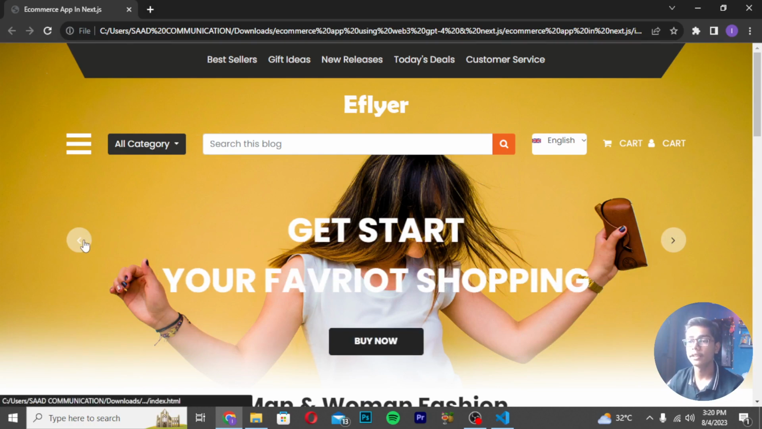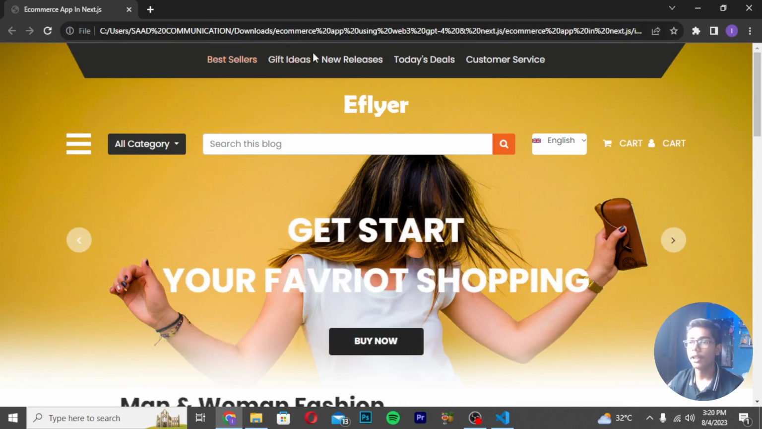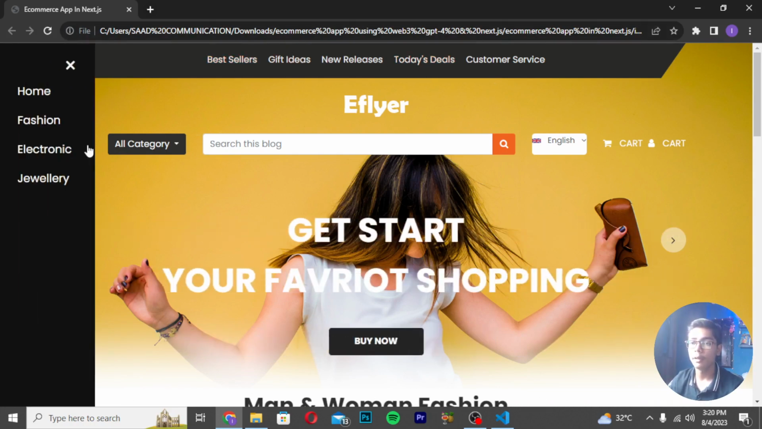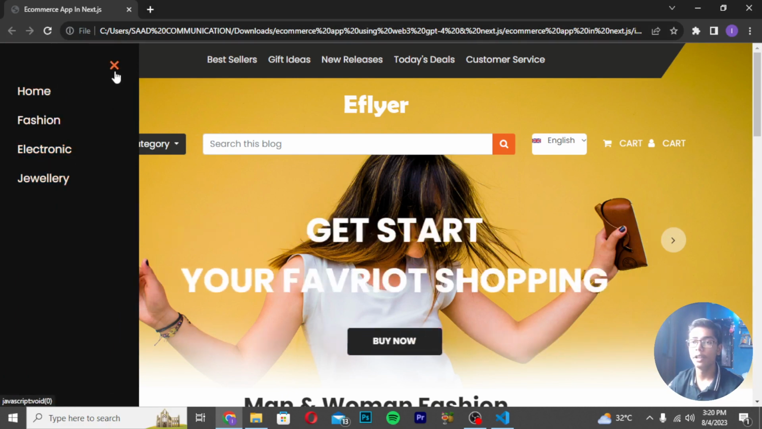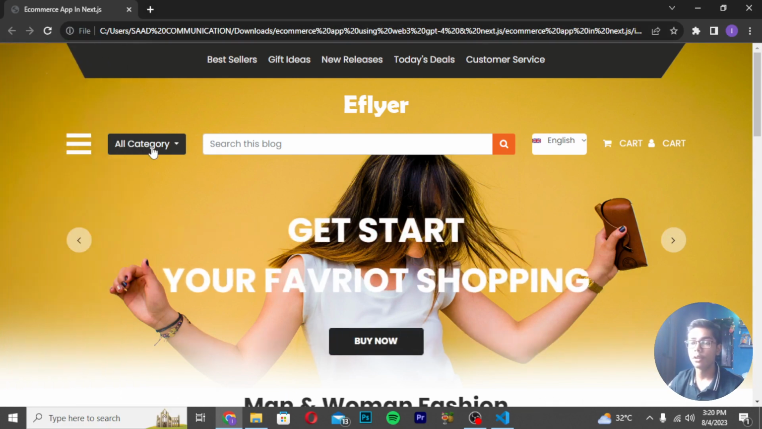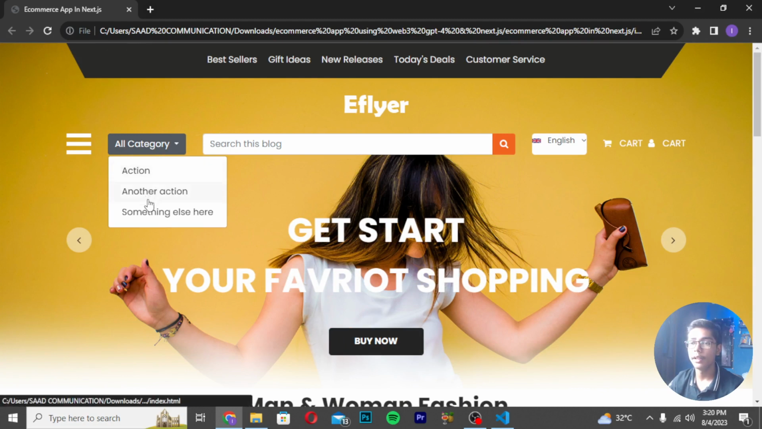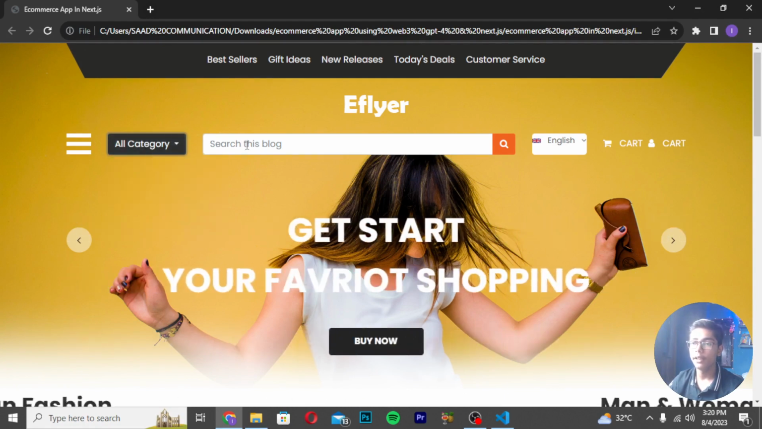Like we are just getting the sliders working here. At the top we are getting the navbar as well, and if I press this burger menu, we are getting the sidebar which is looking really awesome, you can see. Now if you press this all category menu, you will be getting all the categories like action and other, all the drop down menus which we are having in every e-commerce site or application.